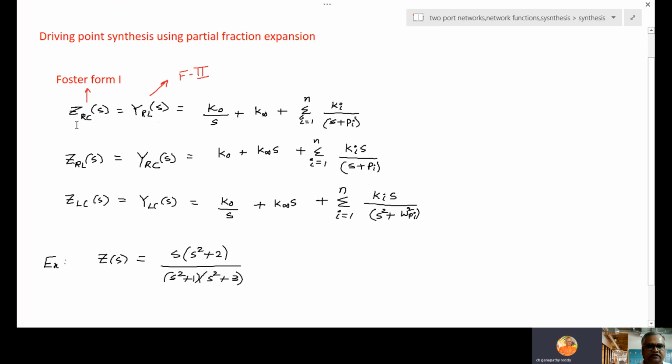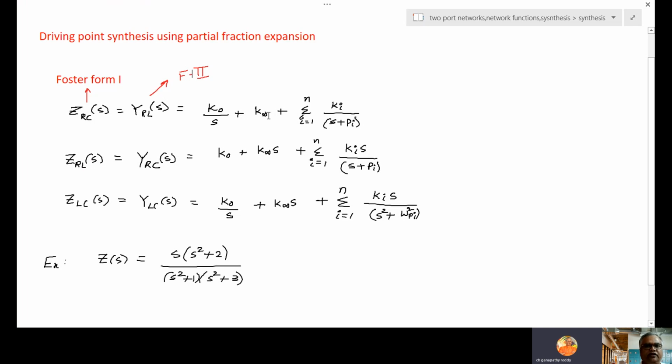If they are in series, K0 by s has a pole at s equal to 0. So it is already having a pole at s equal to 0. K0 is used here, plus K infinite.